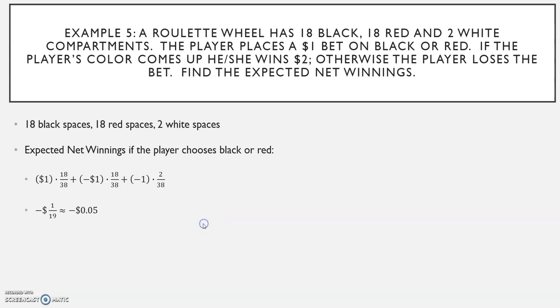Multiplying and adding, it's negative 1/19, which is negative 0.05. The expected net loss is 5 cents. You can expect to lose about 5 cents per play.